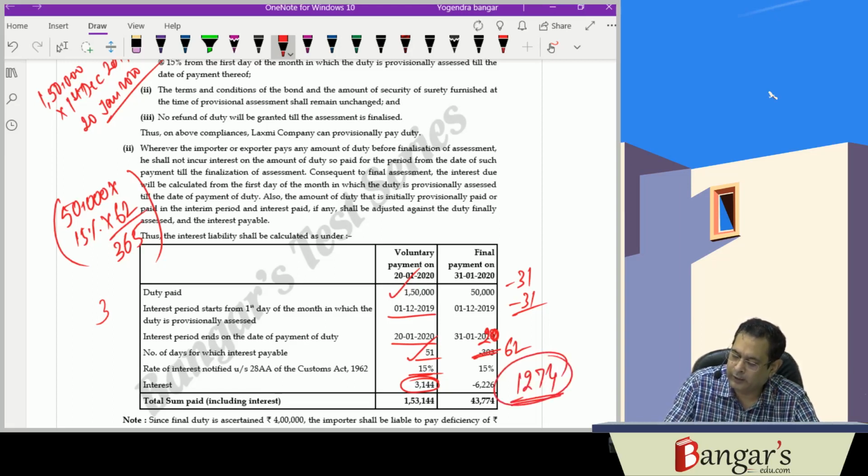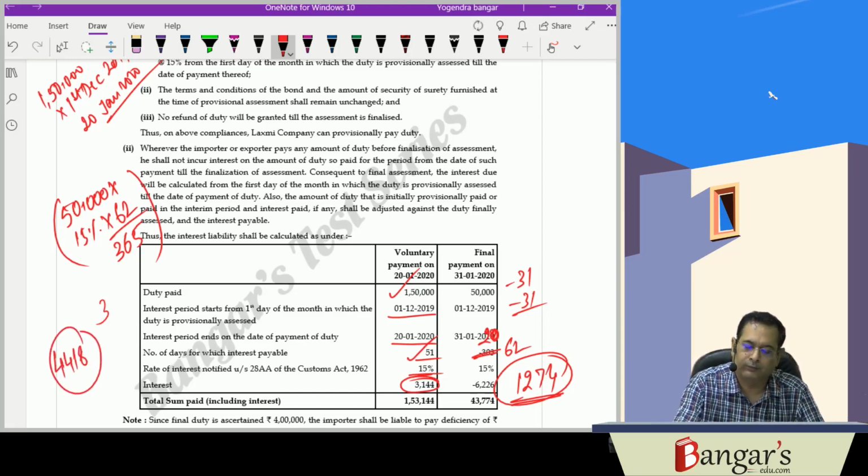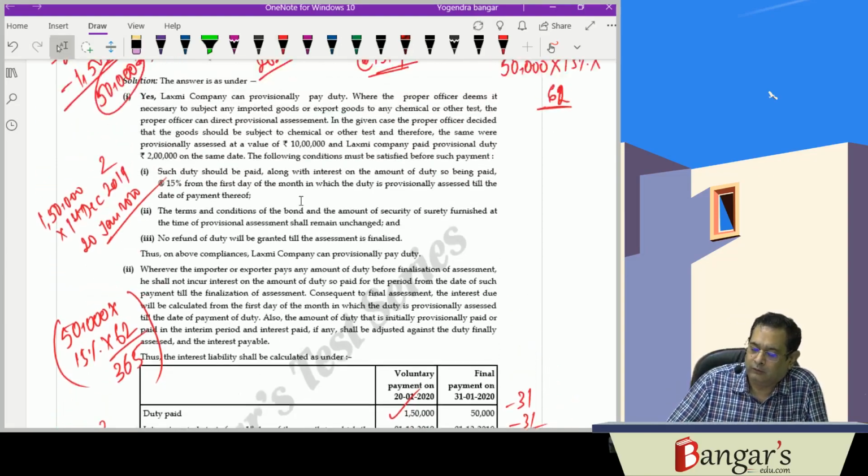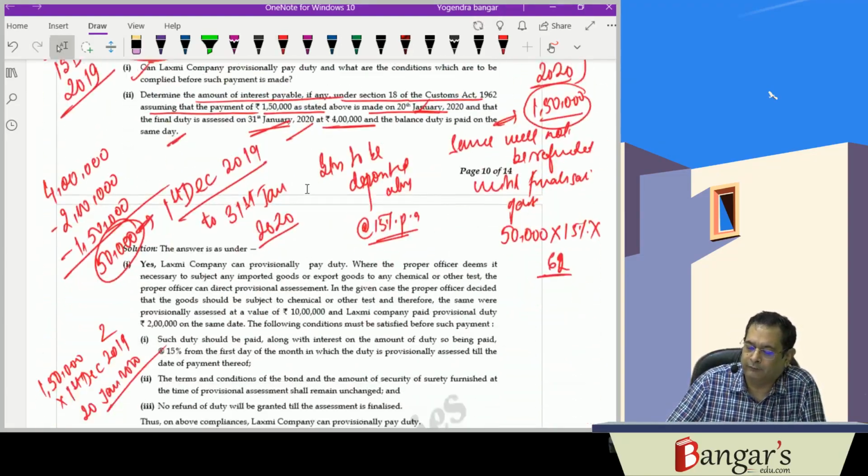So the total interest payable in such case will be 3144 plus 1274, that is 4418, the interest amount payable. So this was one question which has been asked for 5 marks.